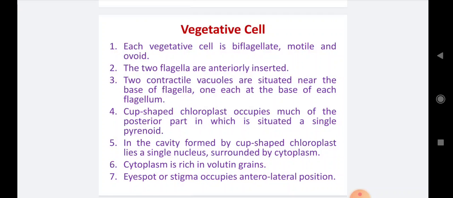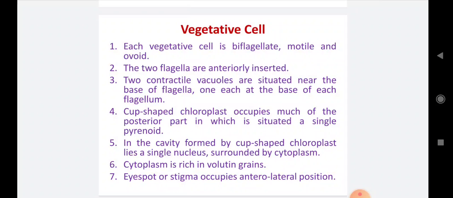Number 3, two contractile vacuoles. Two smaller vacuoles are situated near the base of the flagella. This is one of the taxonomic pieces of information about the cell. One at the base of each flagellum. Two vacuoles, two flagella, and each vacuole is present at the base of a flagellum.